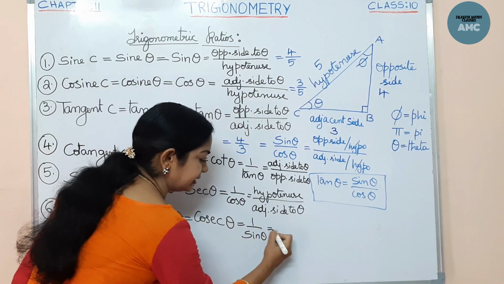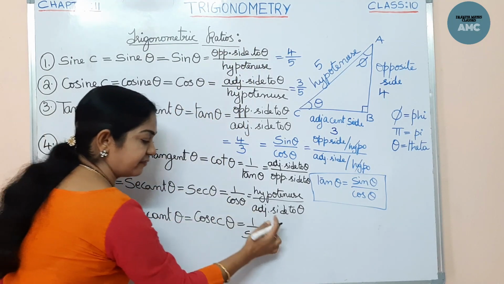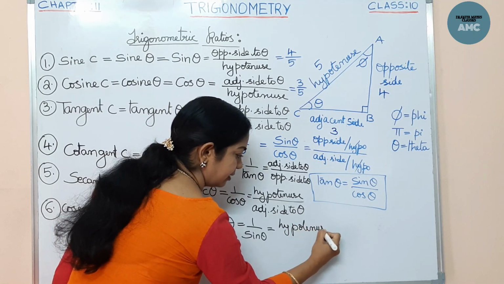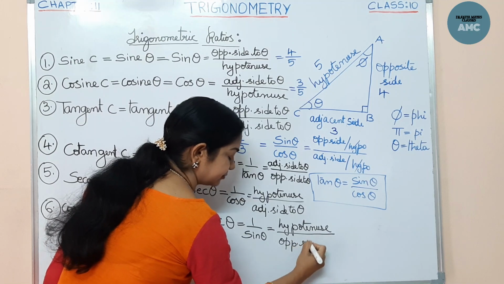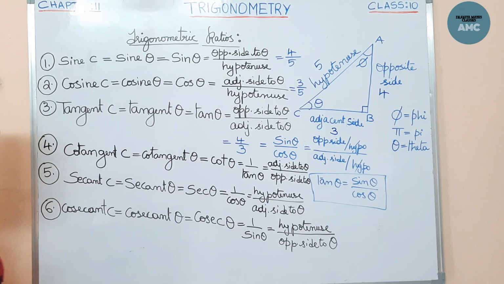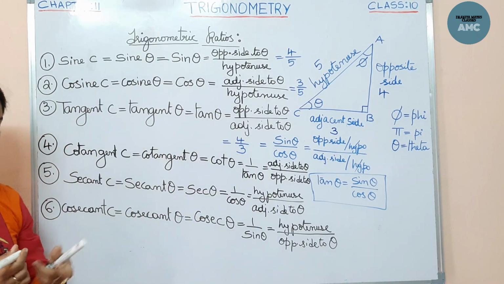Now what is sin theta? Sin theta is opposite by hypotenuse. So the reverse we have to write: the hypotenuse by the opposite side to theta. Likewise, this is the reciprocal of sin theta.